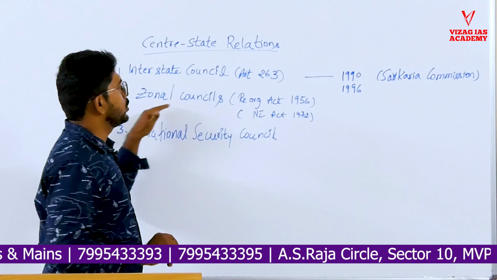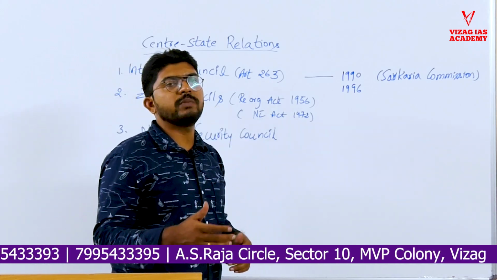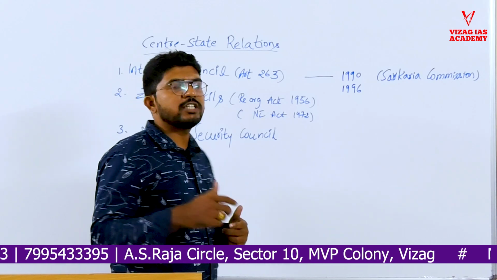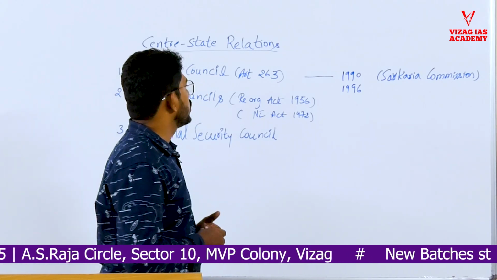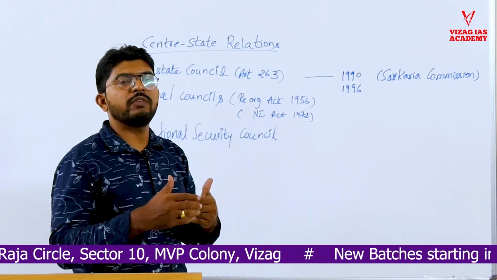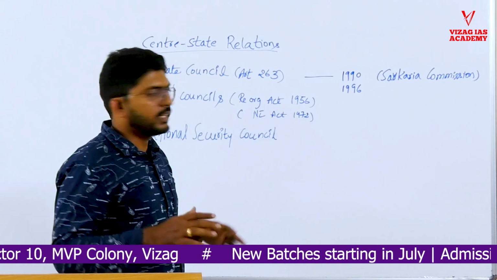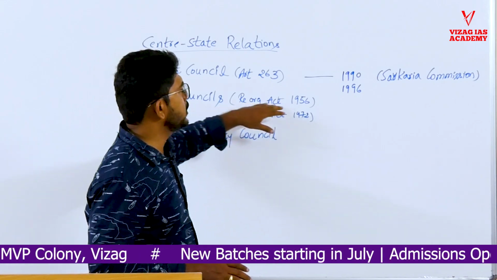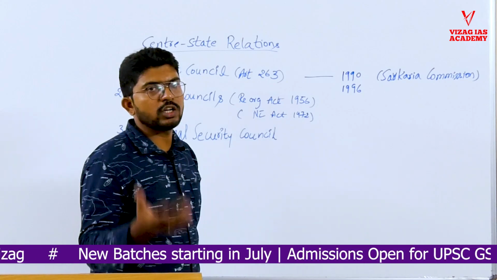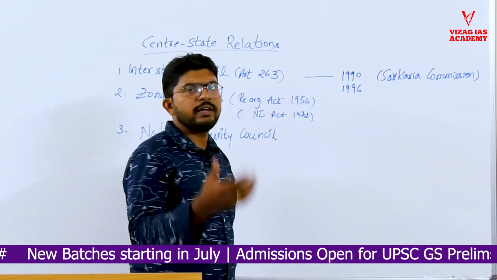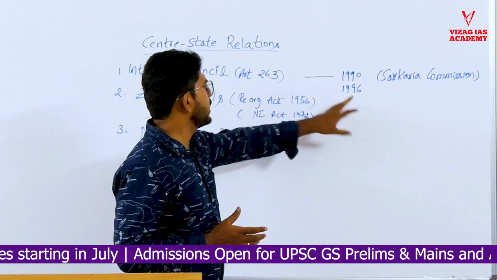Then there come the Zonal Councils. They are formed to improve the coordination between different states. Many states were demanding statehood or different autonomies. So to improve the dialogue between the center and state and between different states, they created zones. Initially, through the States Reorganization Act 1956, they created 5 zonal councils: center, north, east, south, west.